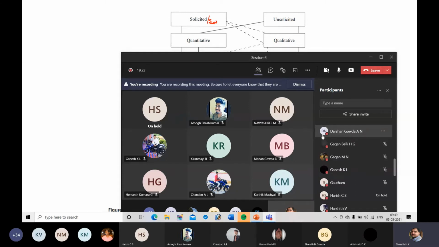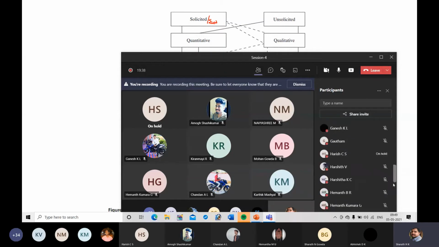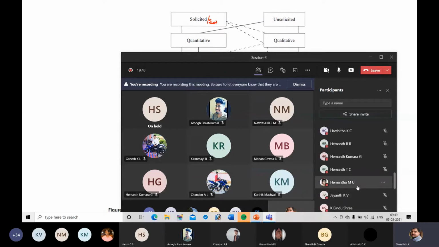Darshan Gowda. Okay, if you don't respond, I will mark absent. If attendance is considered seriously, I will mark absent. Hemant MU. Okay, what is the difference between quantitative and qualitative information?